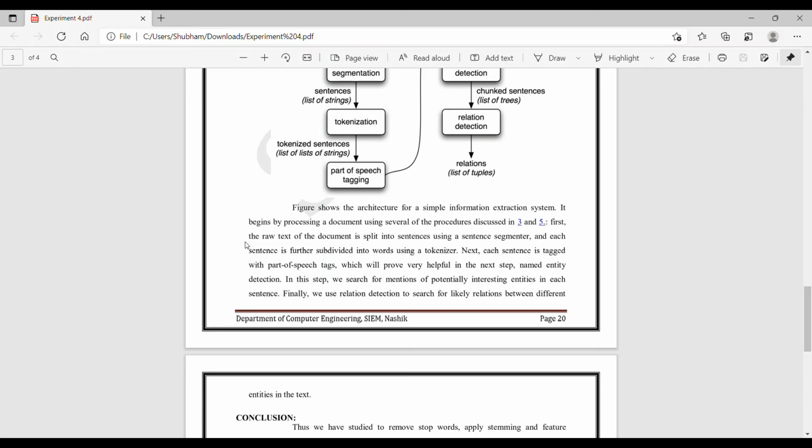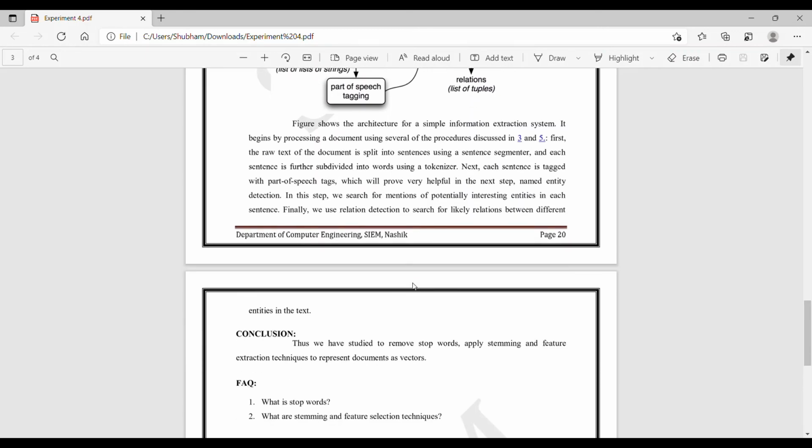First, the raw text of the document is split into sentences using a sentence segmenter, and each sentence is further subdivided into words using a tokenizer. Next, each sentence is tagged with part of speech tags, which will prove very helpful in the next step, named entity detection. In this step, we search for mentions of potentially interesting entities in each sentence. Finally, we use relation detection to search for likely relations between different entities in the text.